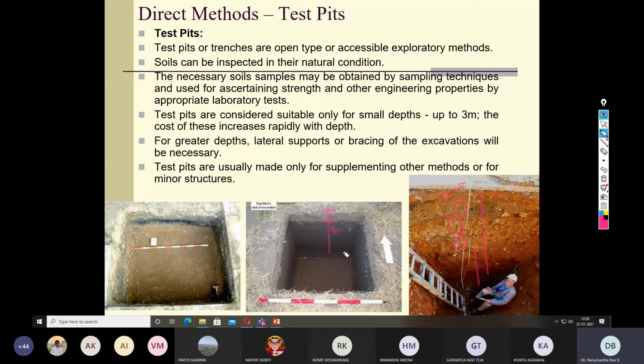You can also see, when you compare the middle picture with the right side picture, that this soil is entirely different from this soil. From the color, this is black, and from the appearance, we can understand that this is a clayey type of soil. But if you look at this one, this is not clayey. This is predominantly gravel composition, where the particle size is more than 4 millimeters.